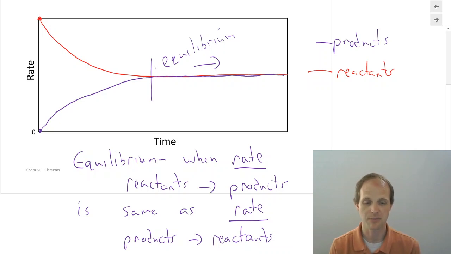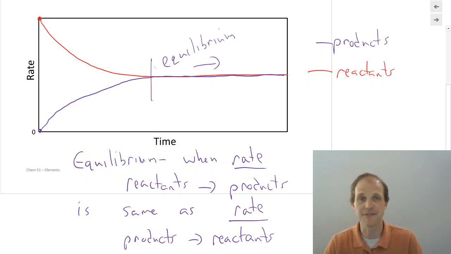Imagine burning a piece of paper. If you take a piece of paper and you burn it, it burns until all the paper's gone. That's the equilibrium for burning paper, is there's essentially no paper left and there's all smoke, ash, soot, whatever you want to call it. Okay? So there, the concentrations aren't equal. It didn't stop when half the paper was burnt, but it did stop when there was no more paper left.